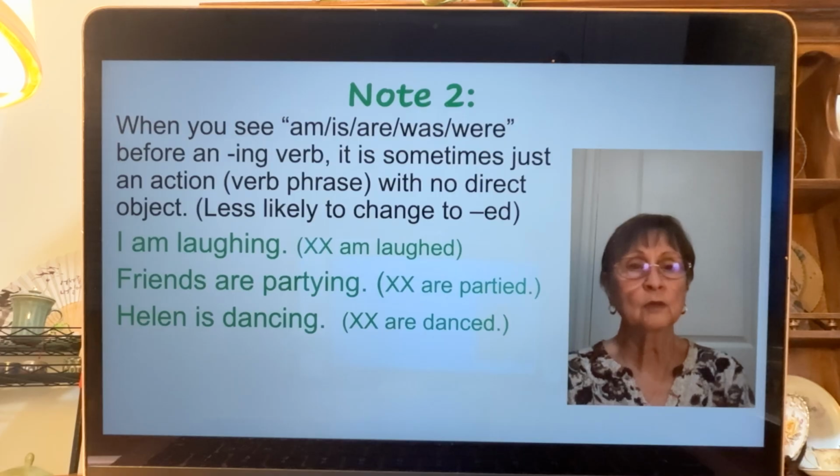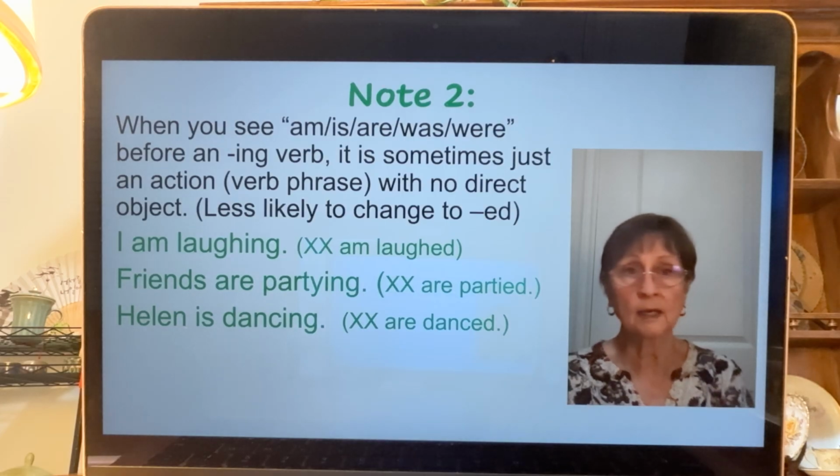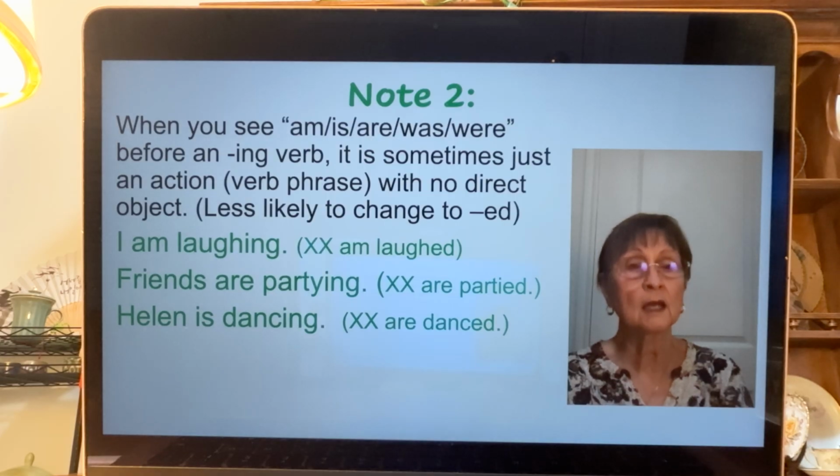So another quick note, when you see am, is, are, was, were before an ing verb, it is sometimes just an action, like we talked about before. It does not have a direct object, and it's less likely to change to ed. I am laughing, not I am laughed. Friends are partying, not are partied. Helen is dancing, not are danced.